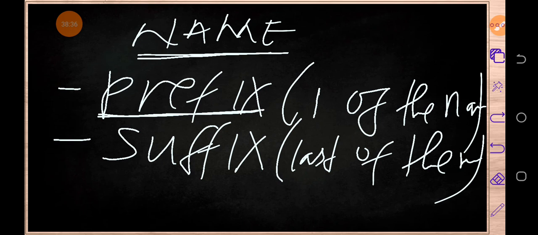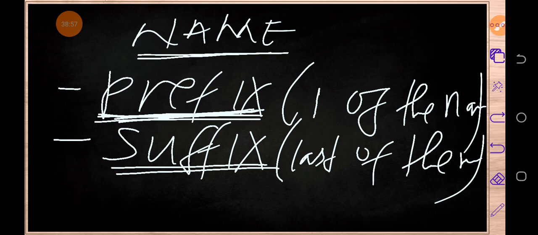Number one, each and every organic compound has got a prefix, and then a suffix. A prefix, as I said, is the first part of the name. Then a suffix is just the last part of the name.